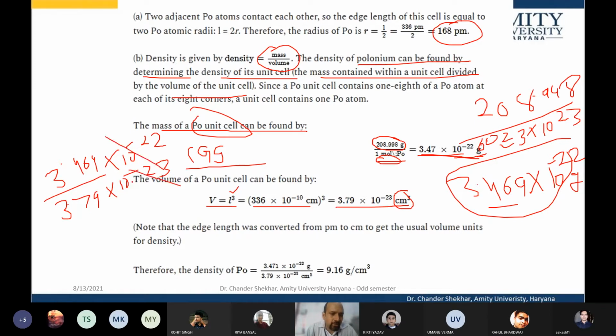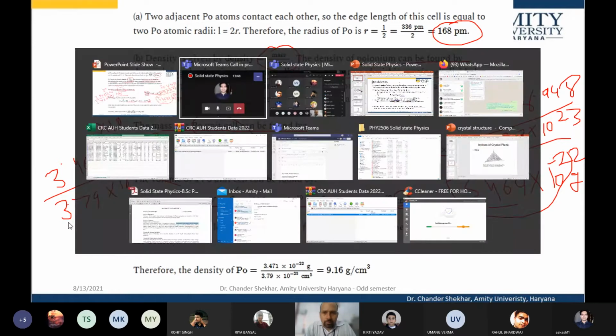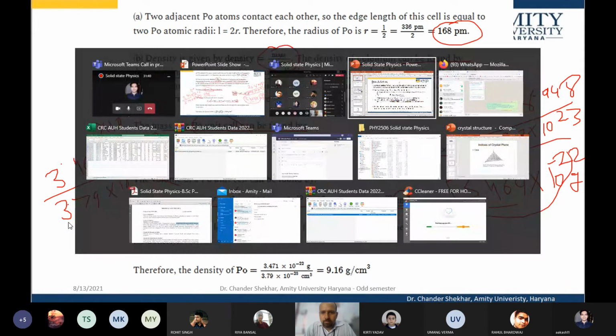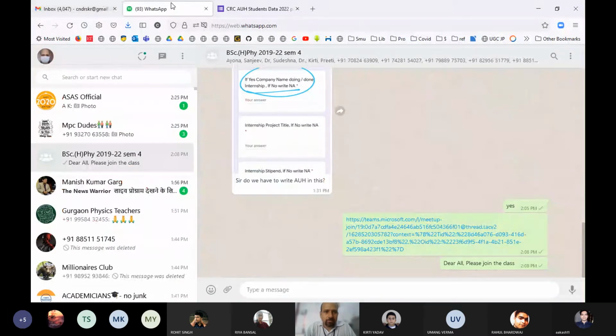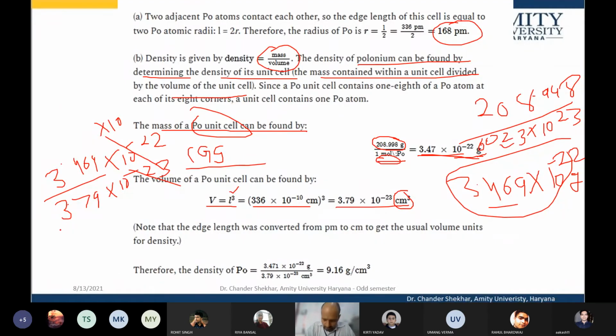So these two can cancel out if I multiply this numerator by 10. So this is 3.14, 3.469, 3.469 divided by 3.79.